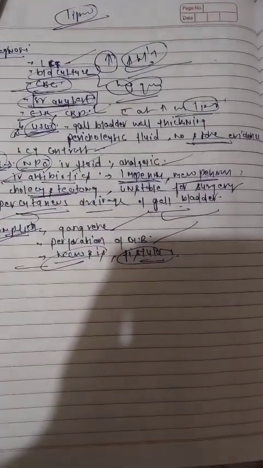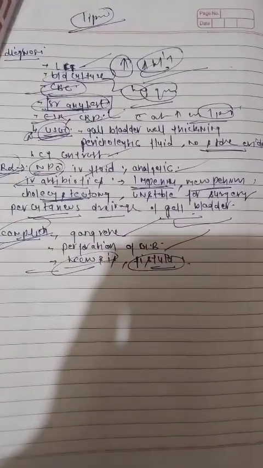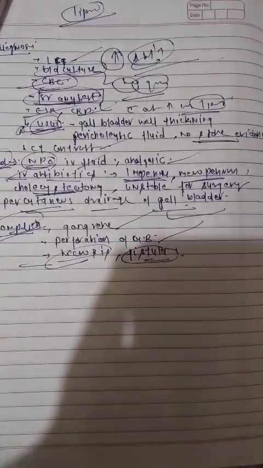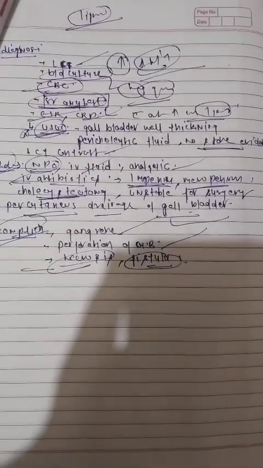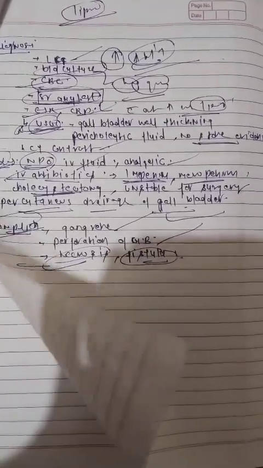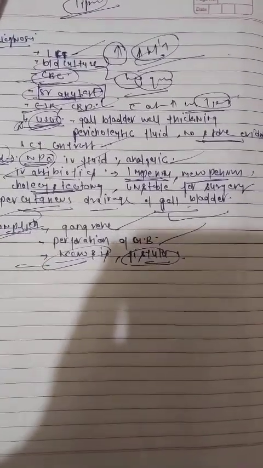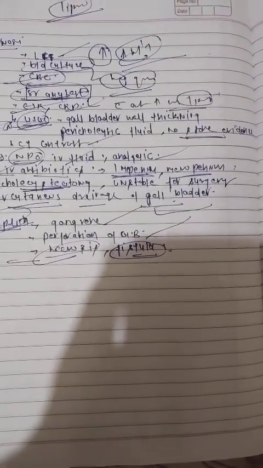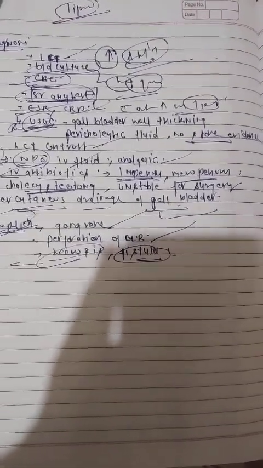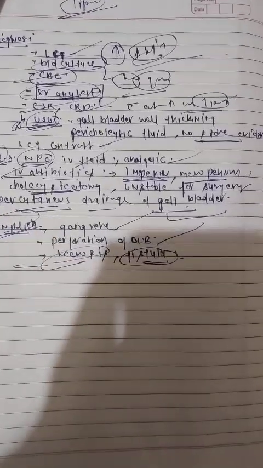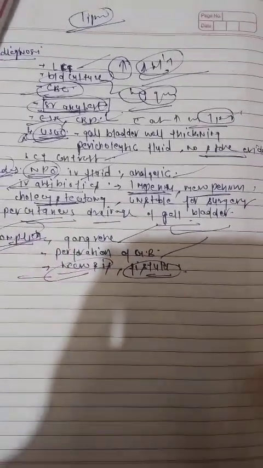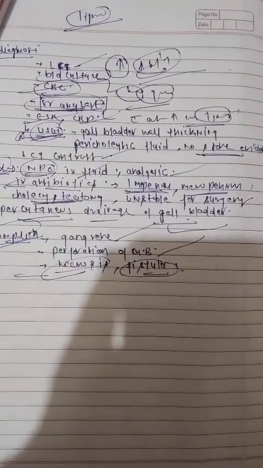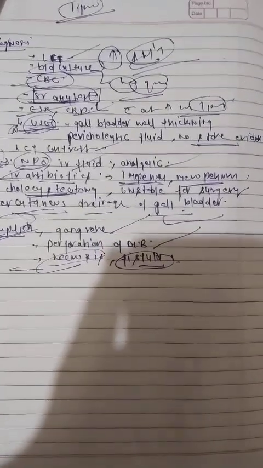So guys, this is all about today's lecture. What we discussed today is acalculous cholecystitis. Basically it is seen in critically ill patients. There are a lot of complications. We need to care for these patients, because the mortality rate of these patients is very high. So we need to care for these patients in an ICU. So this is all about acalculous cholecystitis.